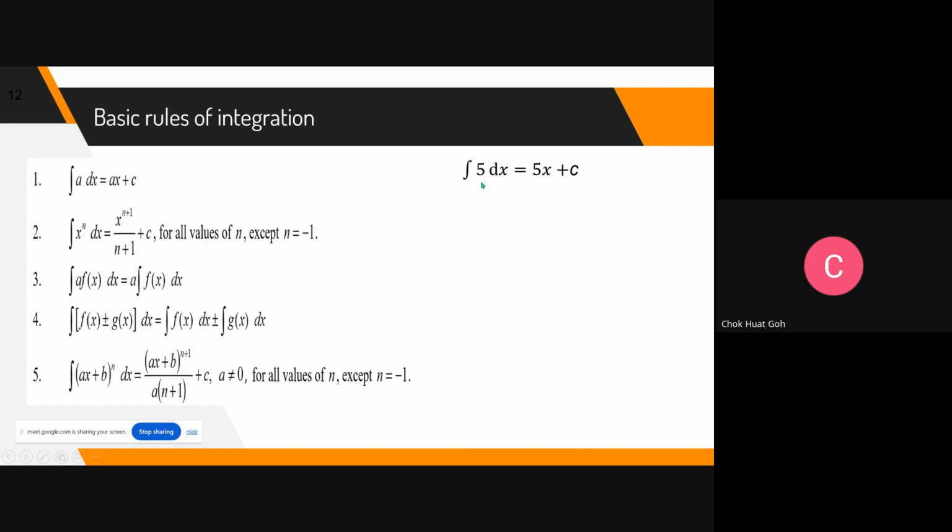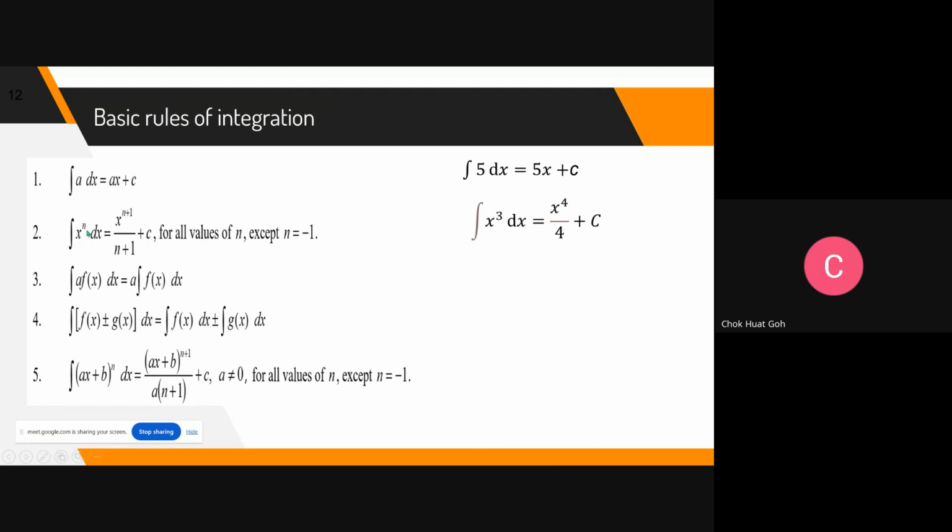So when you integrate 5, you get 5x. Many of you still remember that integration is the reverse of differentiation. You can see the right hand side. If you differentiate 5x, you get 5. Differentiate a number, you get 0. That's the reason why when we integrate a number, you get number times x plus c. All right, the next one.